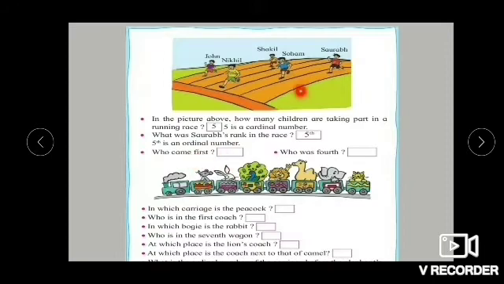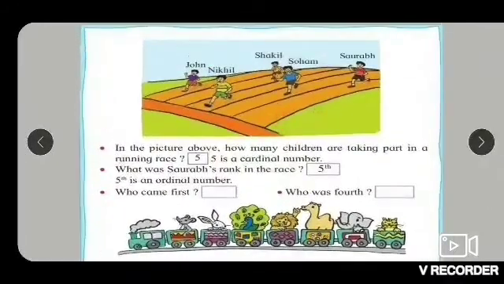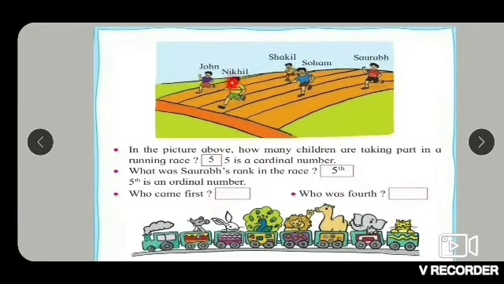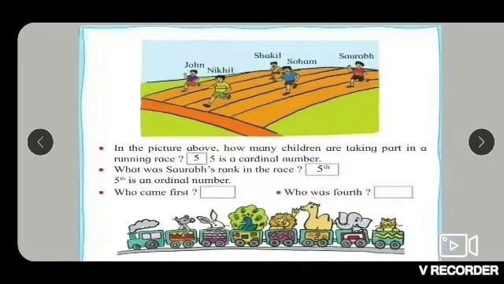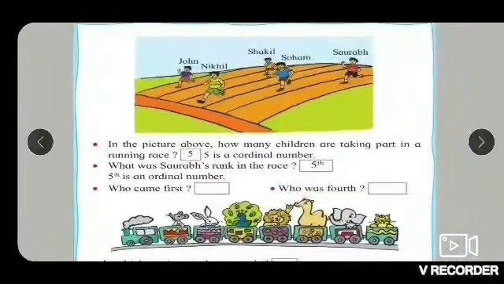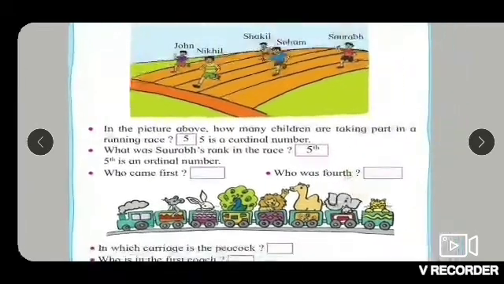Who came first? You can see in the picture. You have to write that person's name in the box. Nikhil. Nikhil came first. Who was 4th? By observing the picture, you have to see who was 4th. First is Nikhil. Second is John. Third is Soham. 4th is Shakil. So you are going to write Shakil.